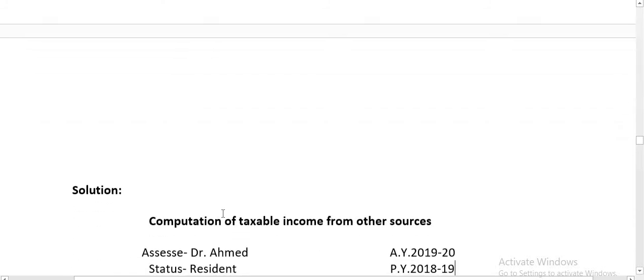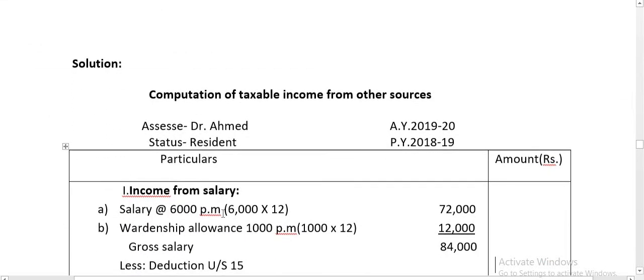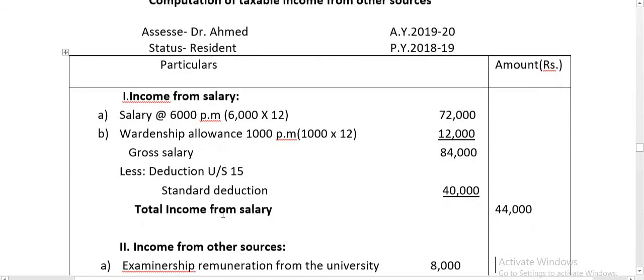So you have to compute total income of Dr. Ahmad. Here assessee is Dr. Ahmad, status resident, assessment year 2019-20, previous year 2018-19. Here salary head income is also available, income from other sources is also available. First we'll complete income from salary.